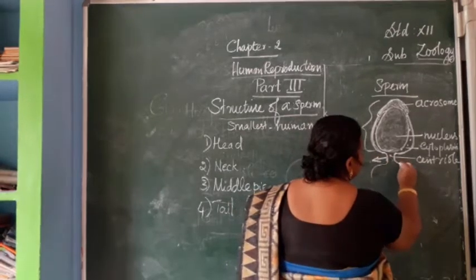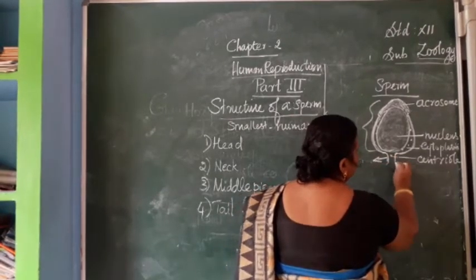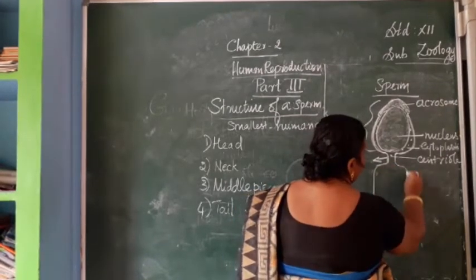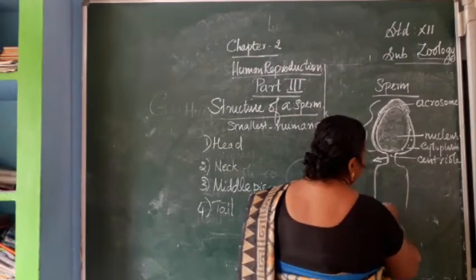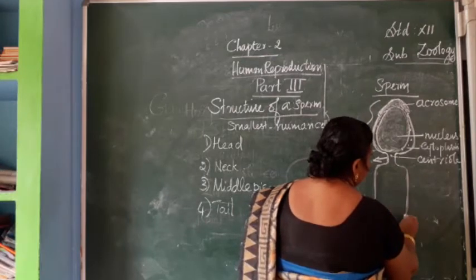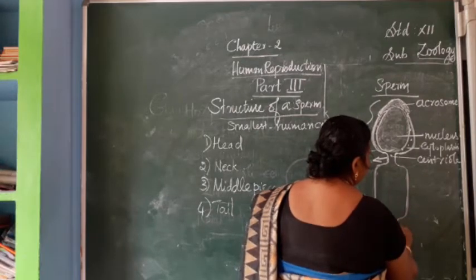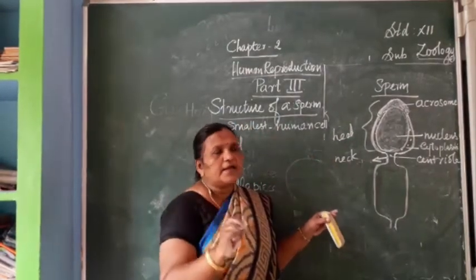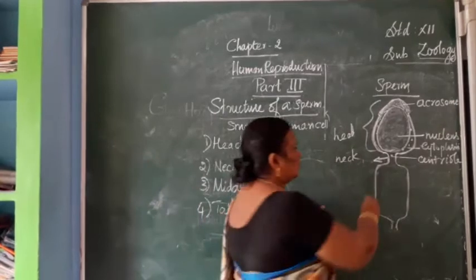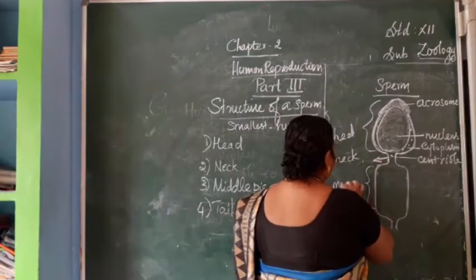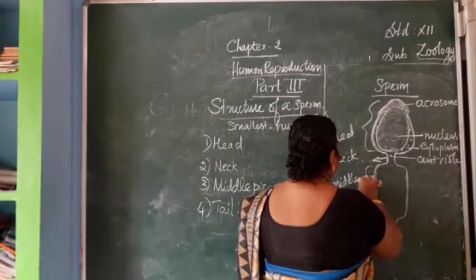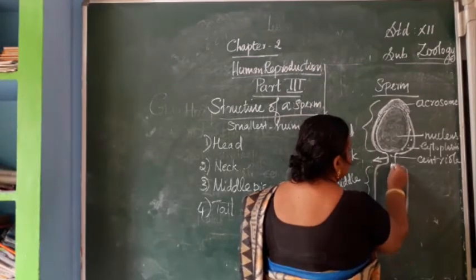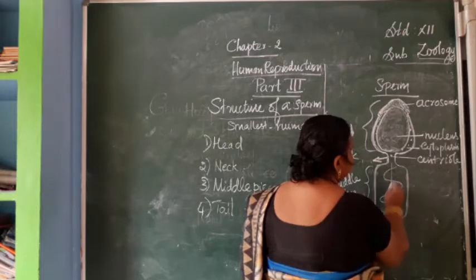Next, afterwards we can see the middle piece. This middle piece has the spiraled mitochondria. So in the middle piece, you can see the mitochondria like this, spiral.